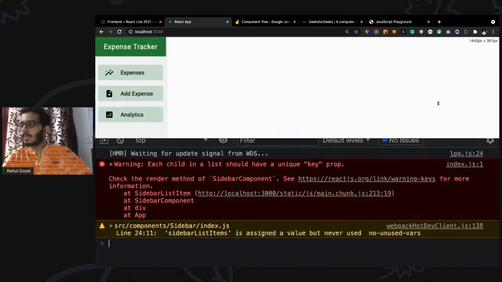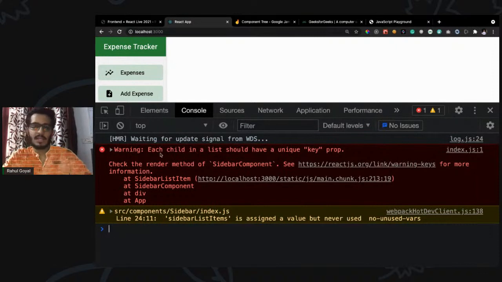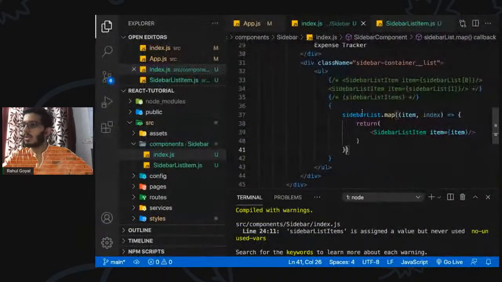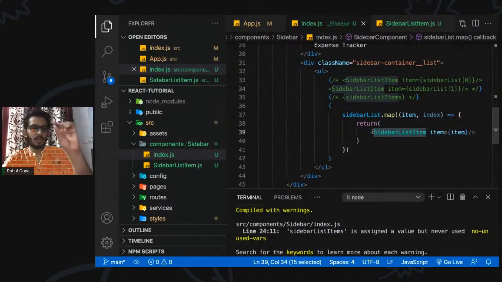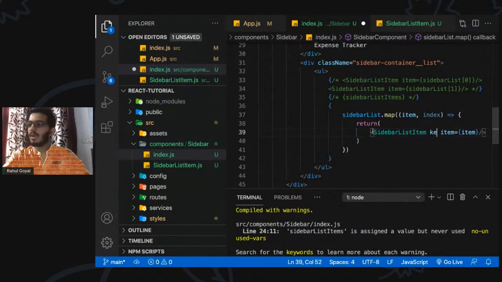So we are getting this error: each child in a list should have a unique key prop. So what do we mean by that? In React, React works on the virtual DOM, then interacts with the real DOM, right? So by unique key, it means if you are rendering a list by making use of a loop, or you have an array of elements and you are rendering that, you have to make use of the key prop. You have to define a key on each and every element, the outer element. By outer element we mean, if we have nested elements, we have to define the prop on the top level element.